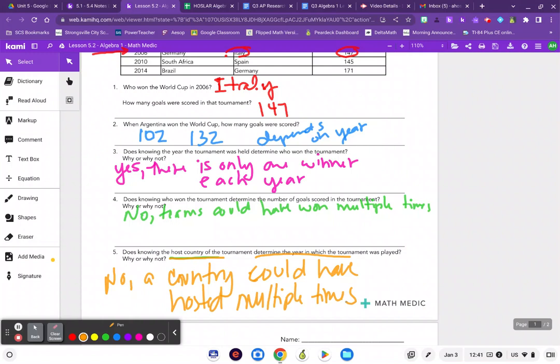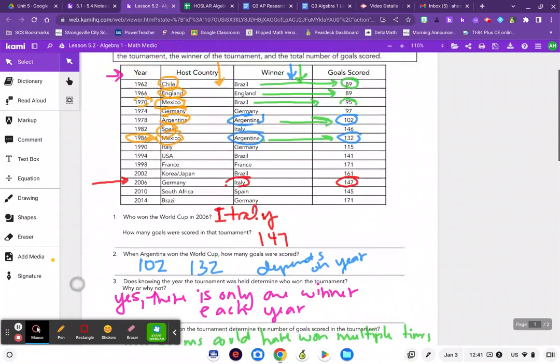All right, so what we're going to be talking about today is this idea of a function. A function is a rule where if I know an input, then I'm going to link to one specific output. In other words, in 3, does knowing the year the tournament was held determine who won?